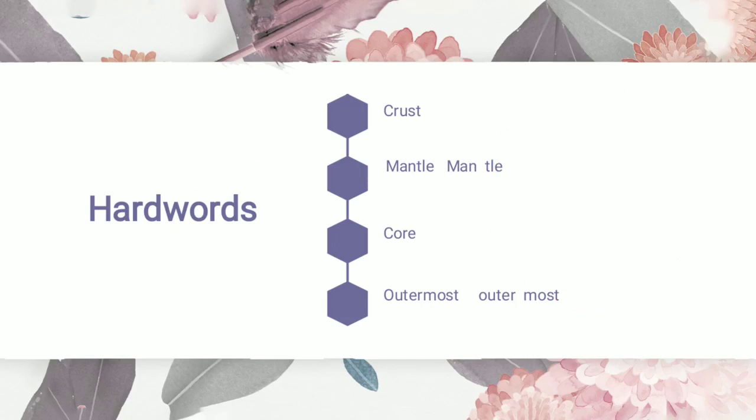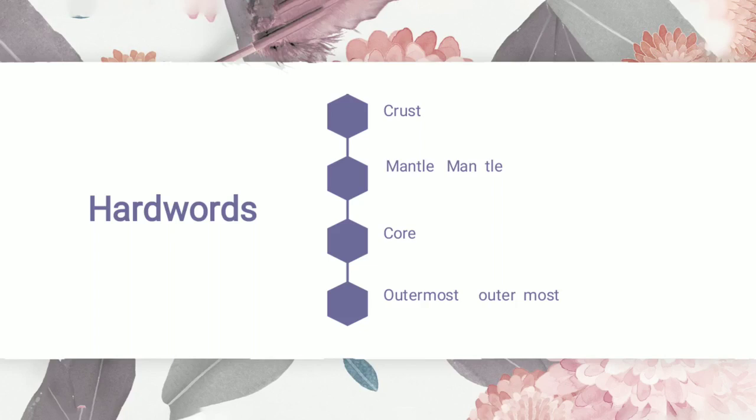Mantle. This is the second layer which is below the crust. Then next is core. Core. It is the innermost layer of the earth. Innermost layer of the earth.